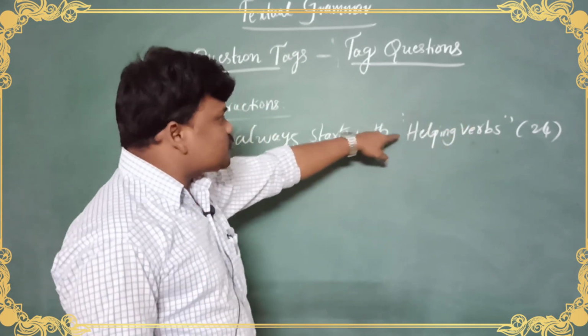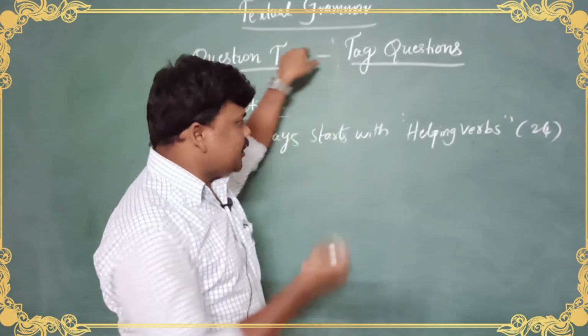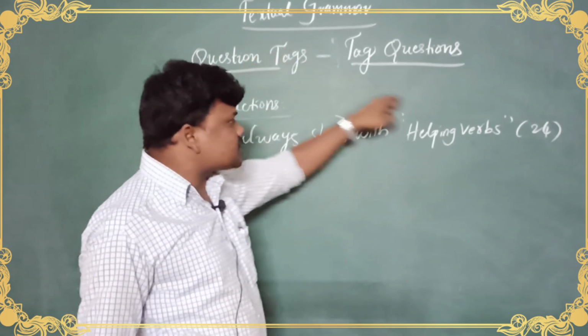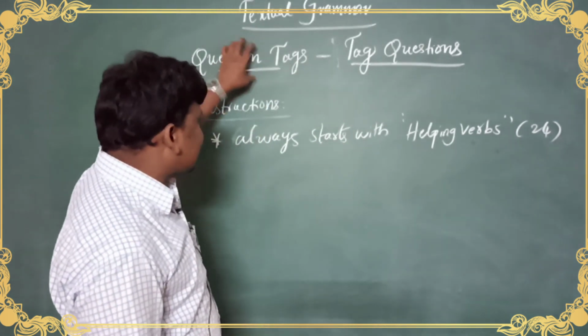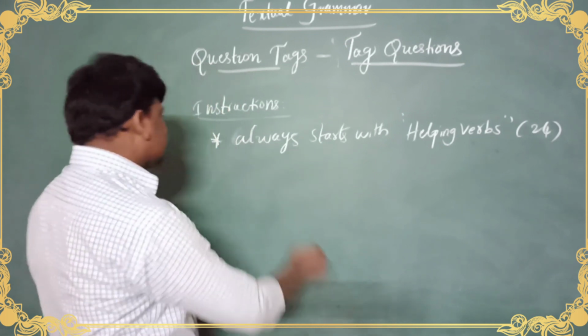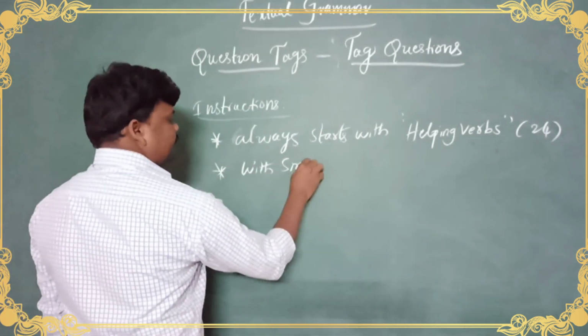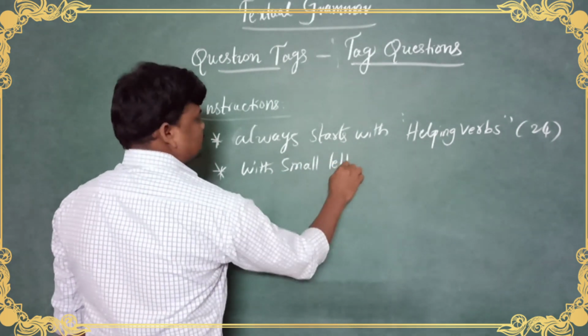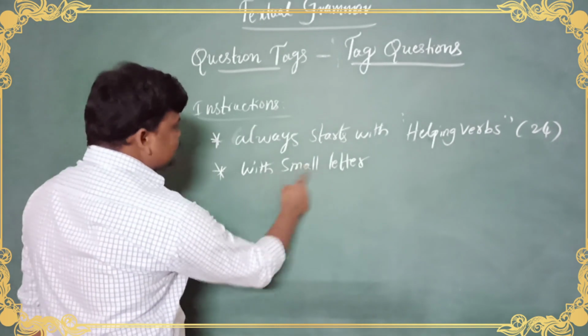Let me remind you once, what is a helping verb? A verb which helps the main verb is known as a helping verb, 24. So question tags always start with a helping verb without any doubt, and that too with a small letter.